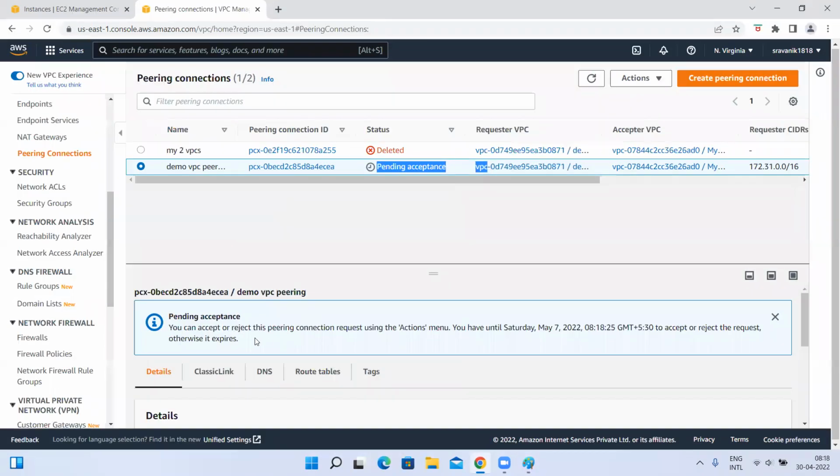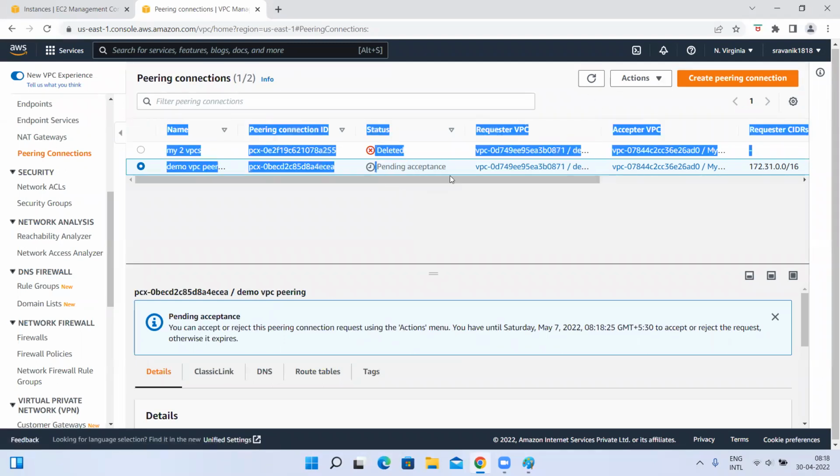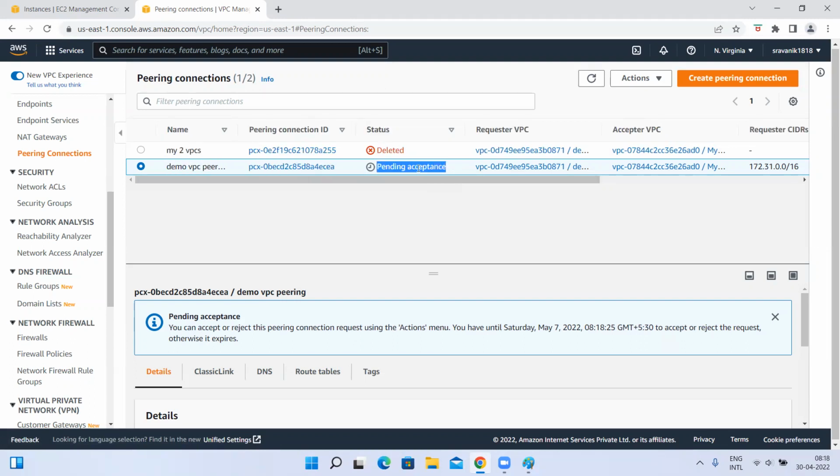If it is in a different AWS account, you need to go to that acceptor account. But for us, requester and acceptor are in the same AWS account, right? So my acceptor account is still here, pending acceptance. I need to accept this. Go here, actions, accept request.